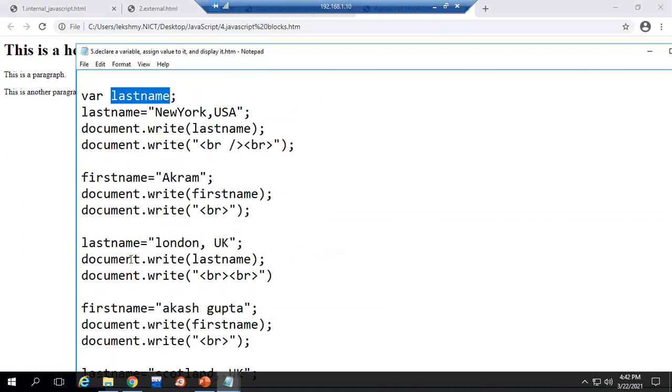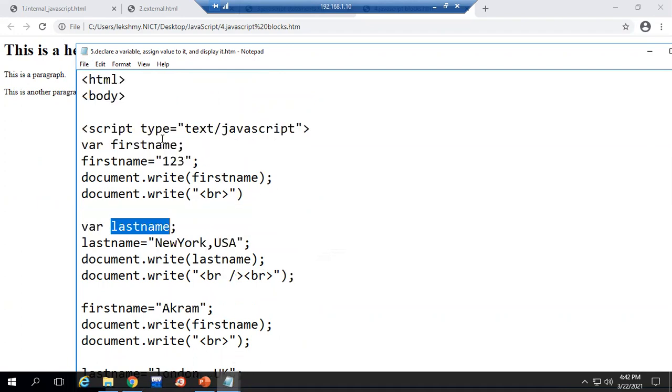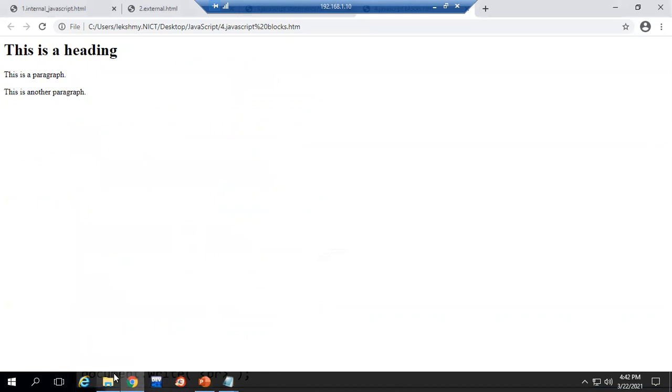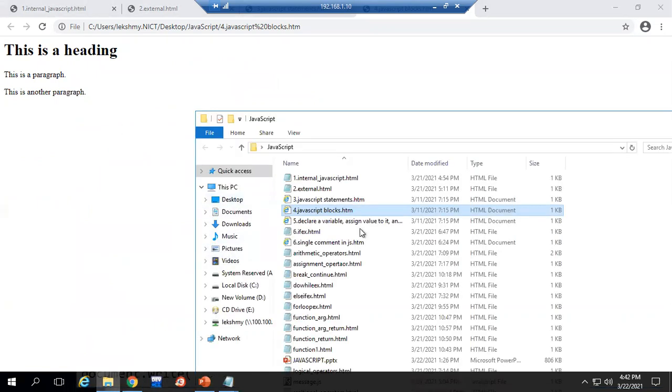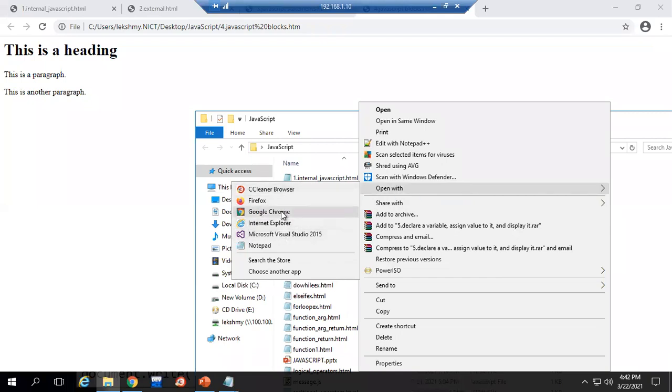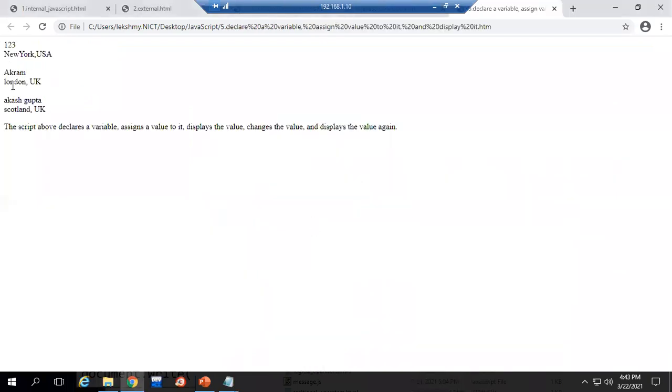That's it. Okay. Like that you can change the variable value whenever you want. It is not always fixed, like first name should be 1, 2, 3. See, the same name only, here I have used with a different value. Okay. So you see the output. See, like this we got. Okay. Any doubt in these things?